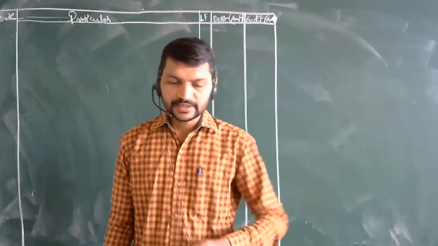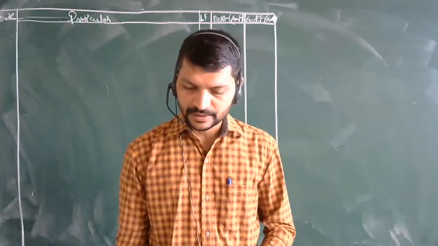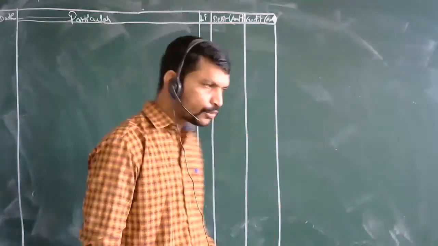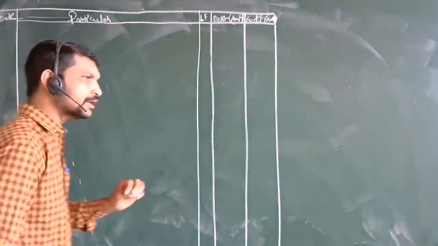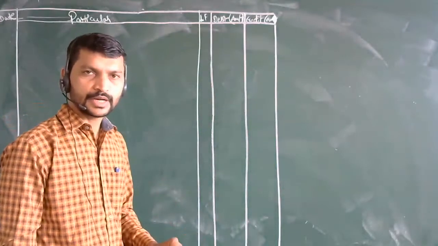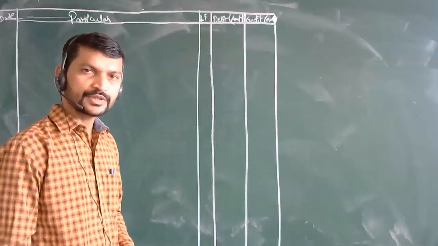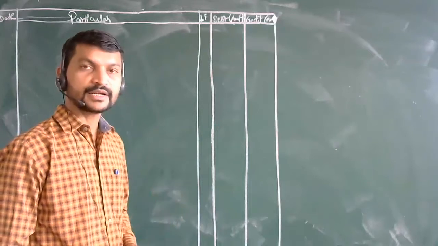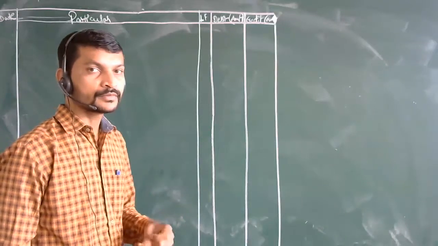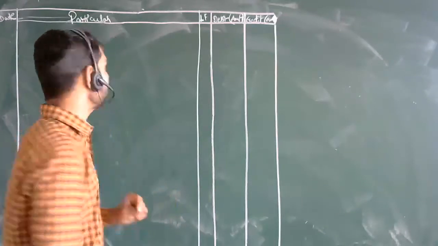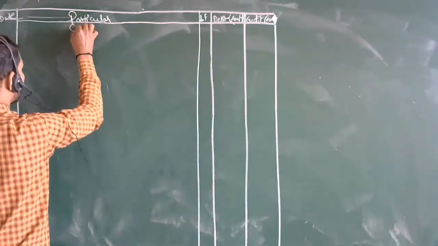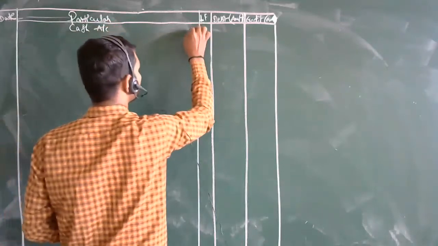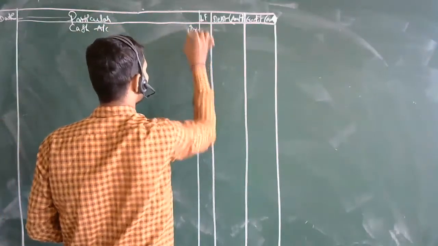Now what it says, see: Rohit started business with rupees 5 lakh. Now here what you are going to do is you are bringing cash into the business, right? Cash in business means you are increasing the asset. If your assets are increasing, you will maintain it on the debit side. So what will it be? Cash account debit, your assets have increased.